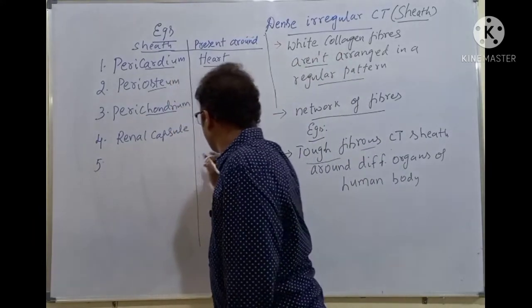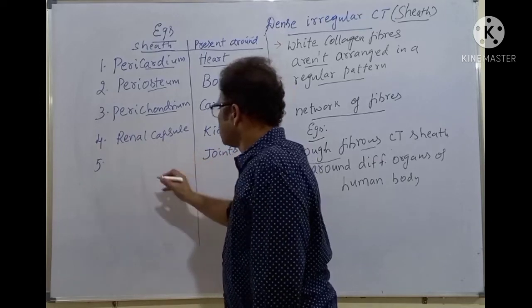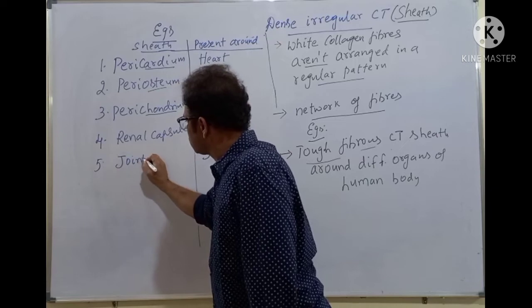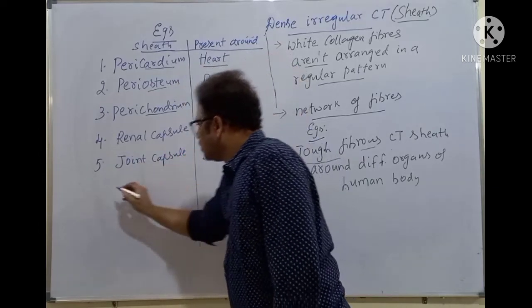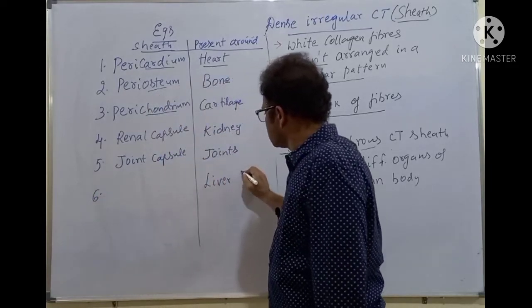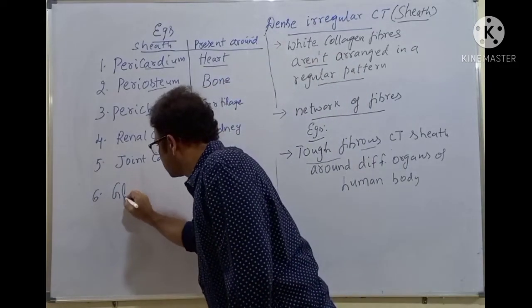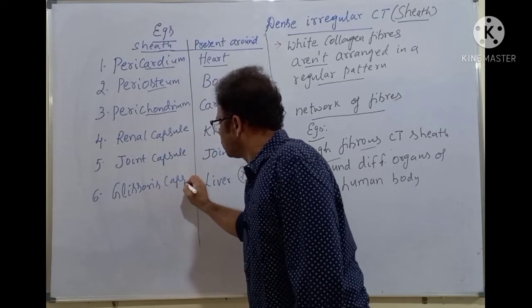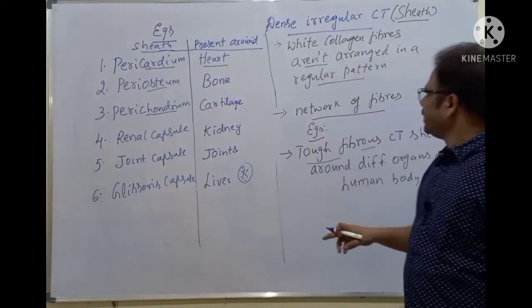Next one is around the joints: the joint capsule. Next one is the liver, a very important point. Glisson's capsule is present around the liver.